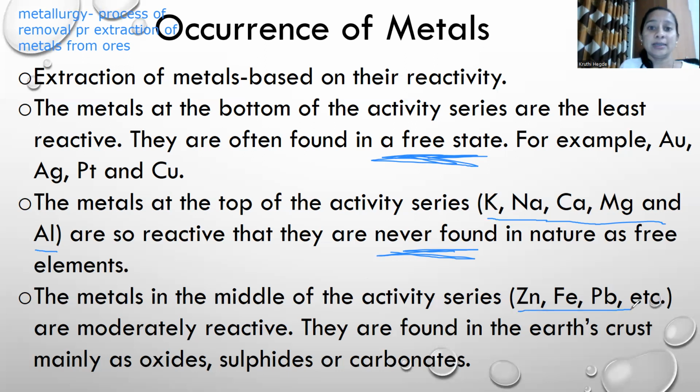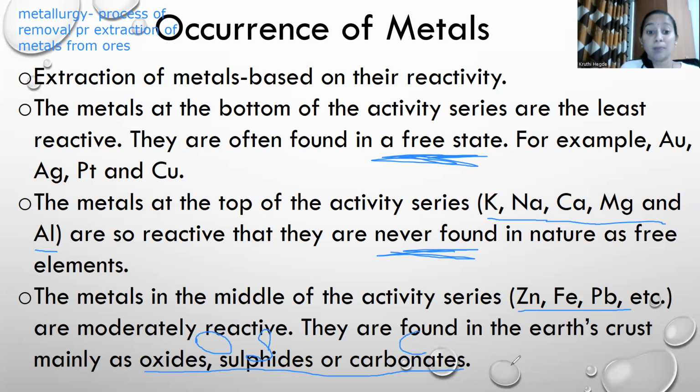Now, coming to the metals in the middle of the activity series, which include zinc, iron, and lead. They are moderately reactive and they're found in the earth's crust mainly as oxides, sulfides, and carbonates. Oxides means it will have oxygen in it, sulfides will have sulfur in it, and carbonates will have carbon in it.